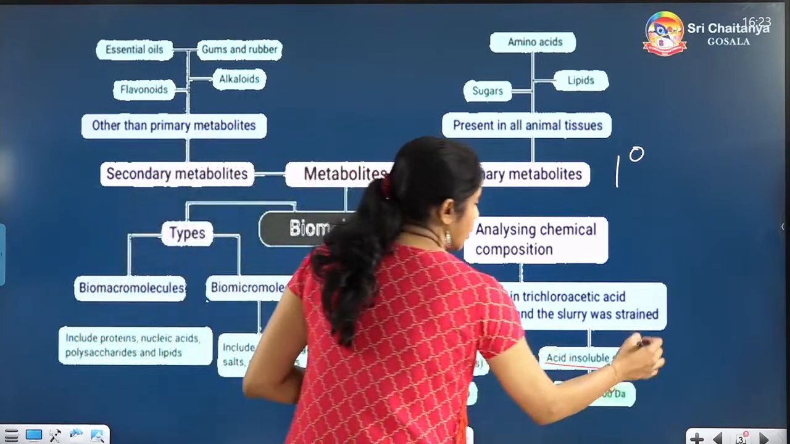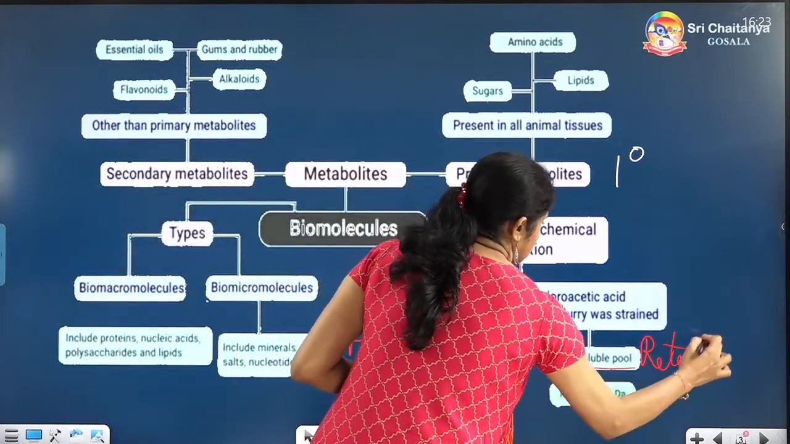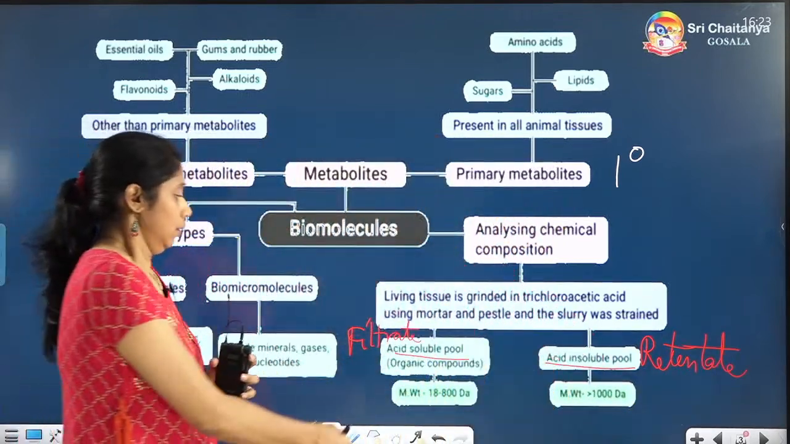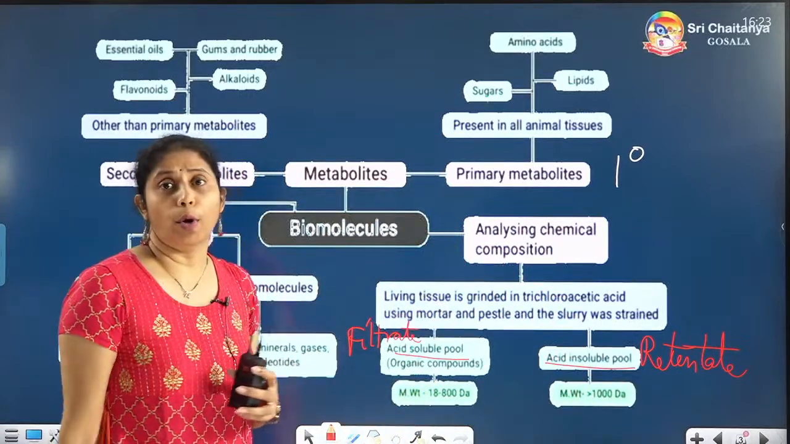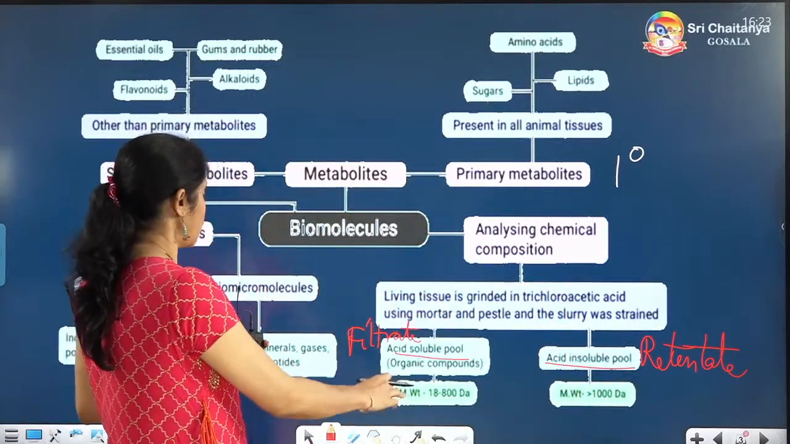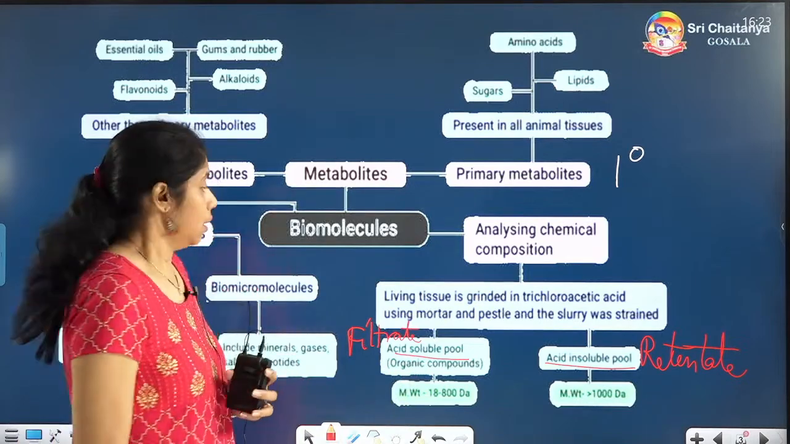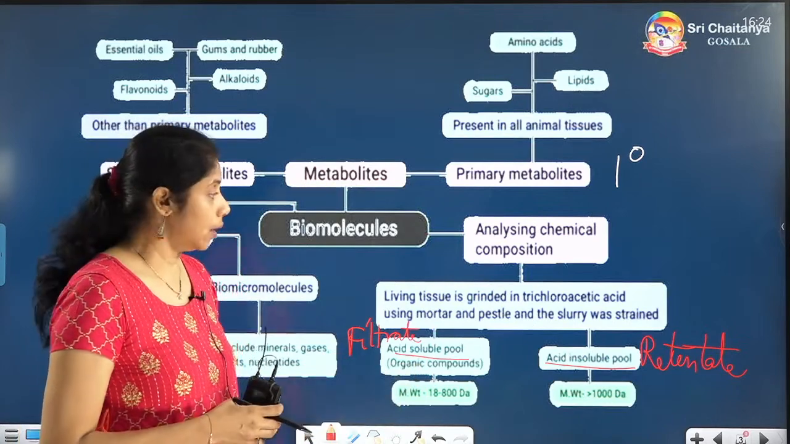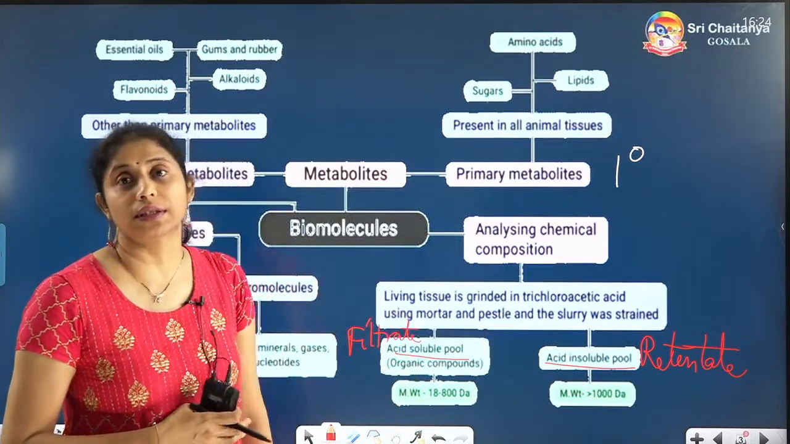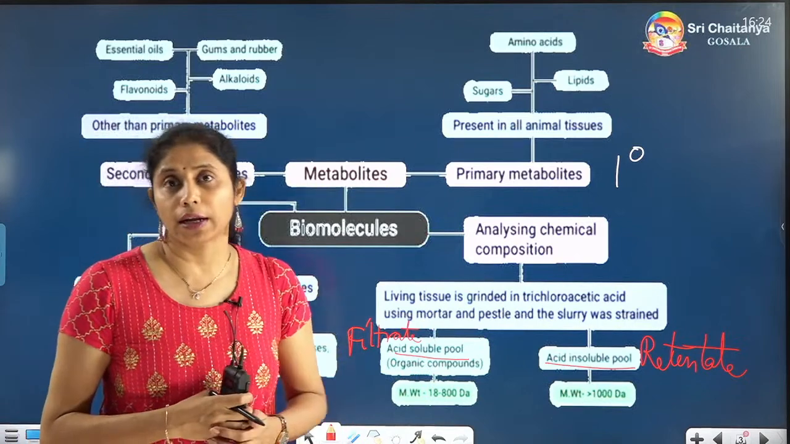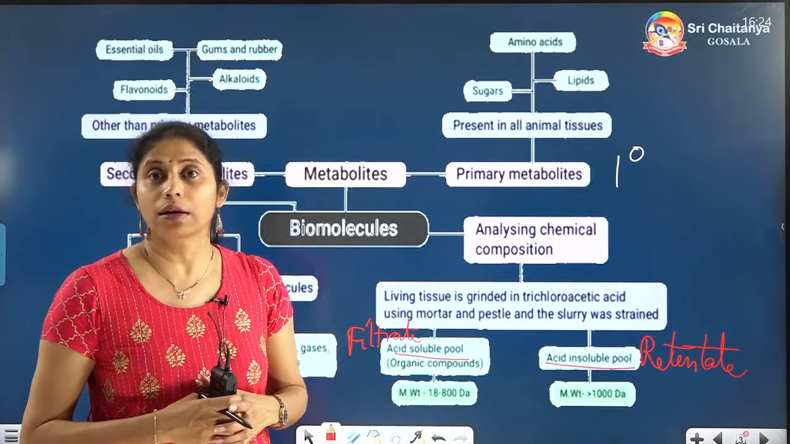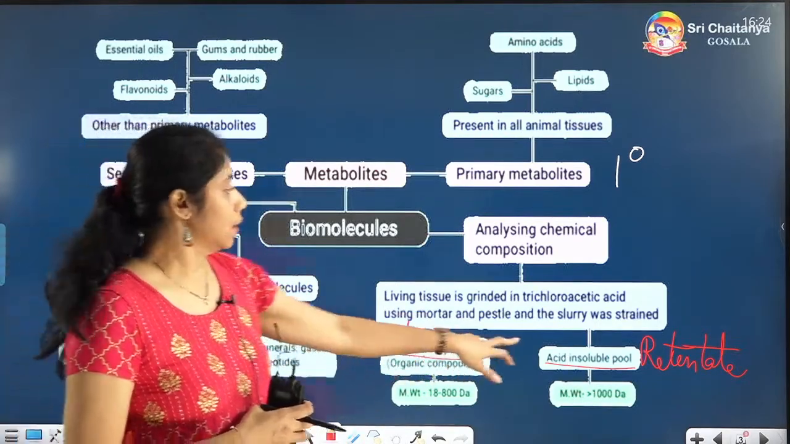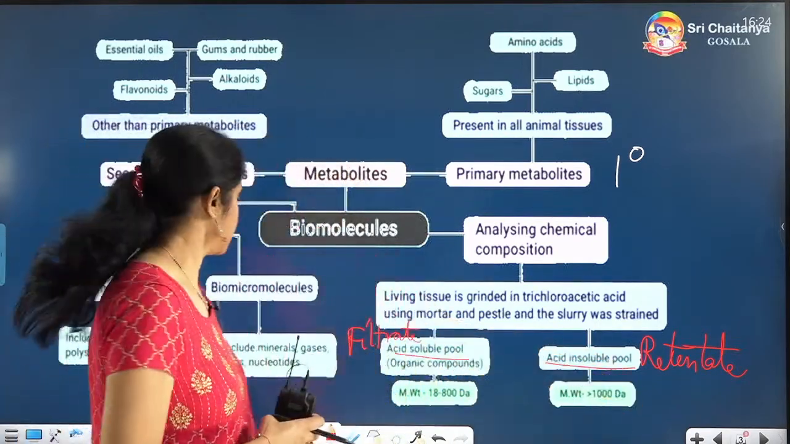What is acid insoluble pool? Retentate. Those two you can understand here. Later they have given the molecular weights also. Let me tell you the molecular weight later. But what you have to remember here is which substances are there in the filtrate portion, and which substances are there in the retentate portion. Already you know, larger particles and smaller particles are present in both of them. Filtrate, smaller particles; retentate, larger particles.